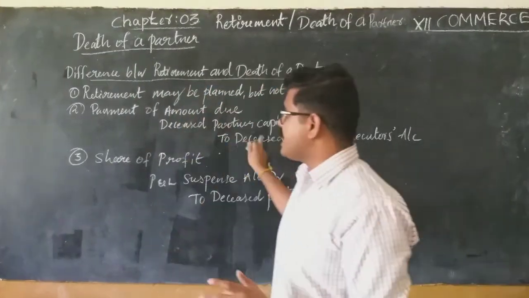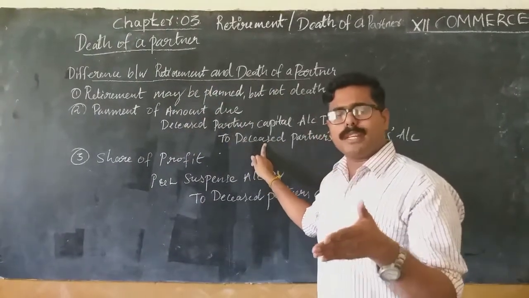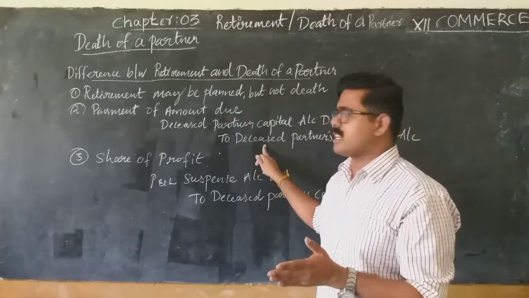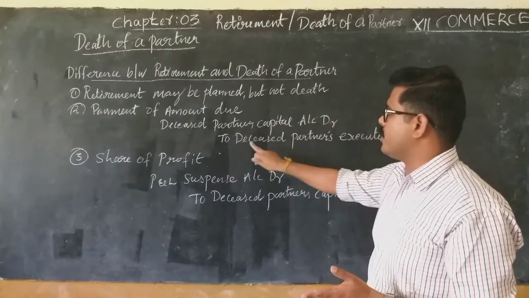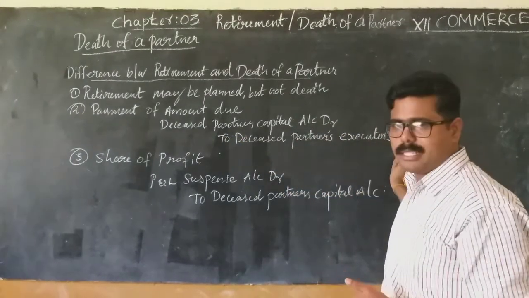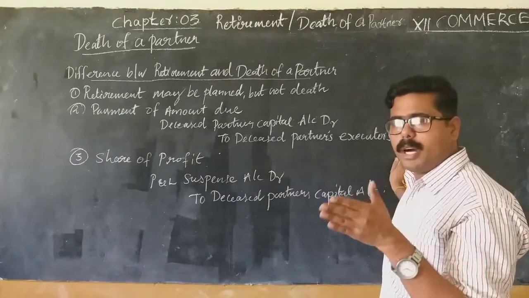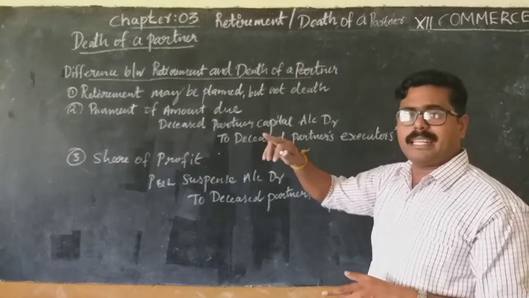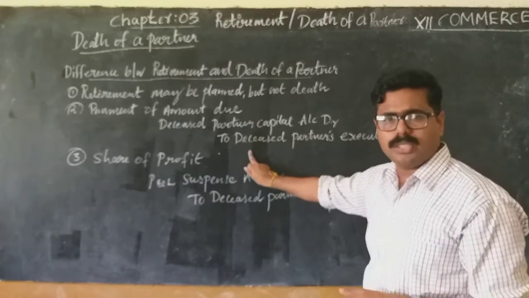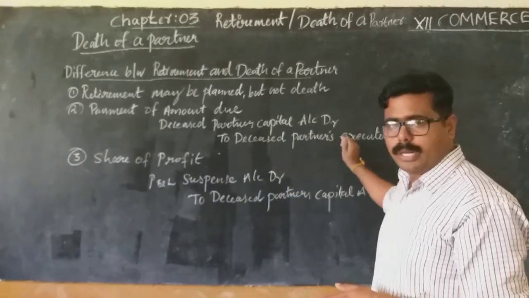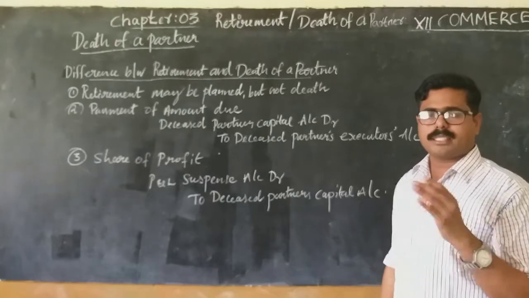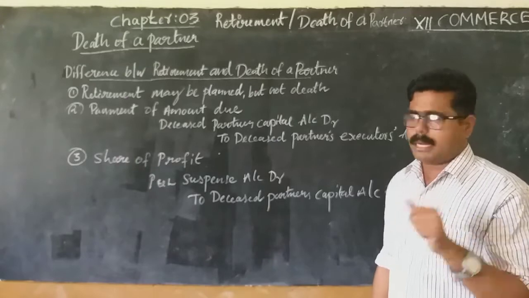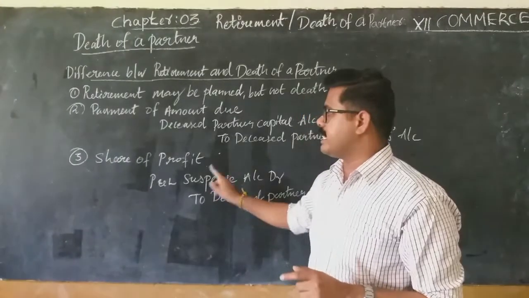Understand? And the journal entry for transferring the amount is deceased partner's capital account to deceased partner's executor's account. In retirement also we studied the amount due to the retiring partner may be transferred to his loan account. In such cases, what entry we studied? The retiring partner's capital account to retiring partner's loan account. Instead of loan here, executor. Understand? Executors means what is the meaning? Legal representative of that particular deceased partner. Understand? And the third point is share of profit.